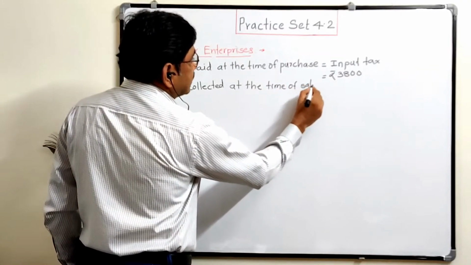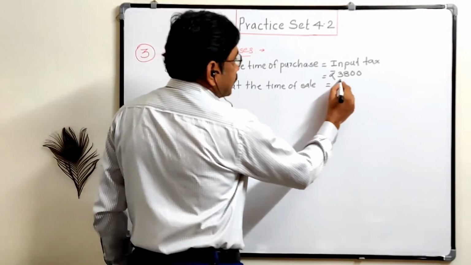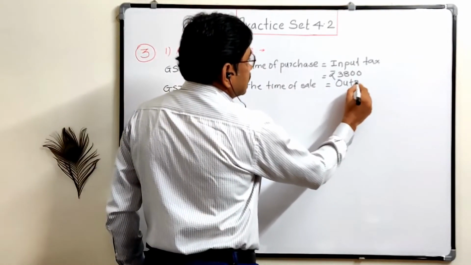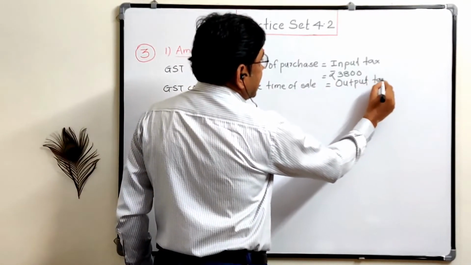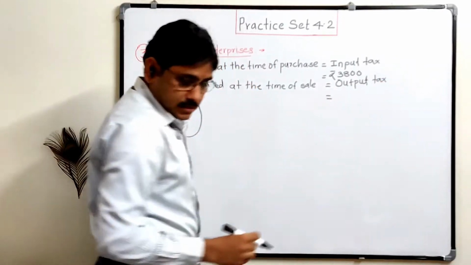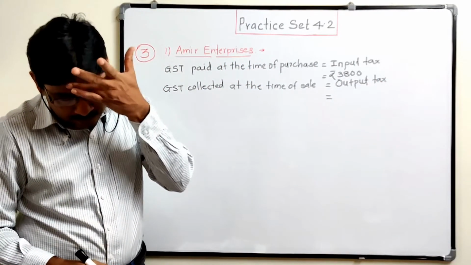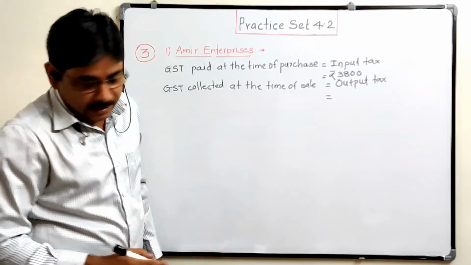You can directly write the input tax, output tax also. But for your convenience, I am writing the whole thing. The tax collected is rupees 4,100.